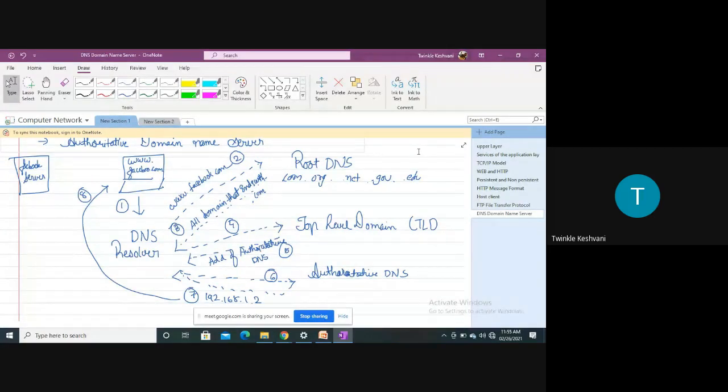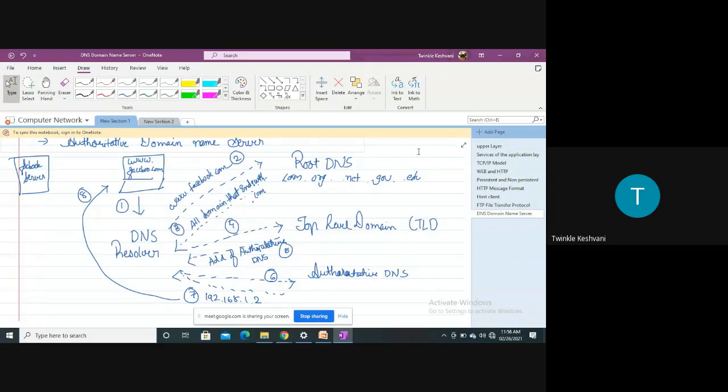Now there will be a reply from the top level domain, in step number 5, showing the address of the authoritative DNS. If you look at step number 5, I have already written there the address of the authoritative DNS.